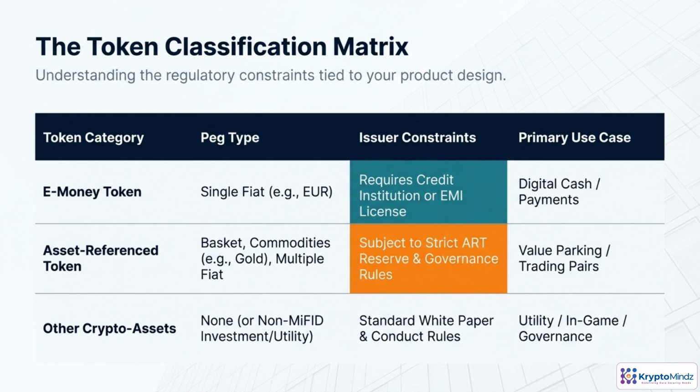These categories really matter because they define who can issue a token and how heavy the rulebook is. E-money tokens are pegged to a single fiat currency. They're treated almost like bank money, so you need a credit institution or e-money license, but you can market them as digital cash for payments. Asset reference tokens and other crypto assets fall under lighter or different regimes, better suited to value parking, trading, or utility use cases.